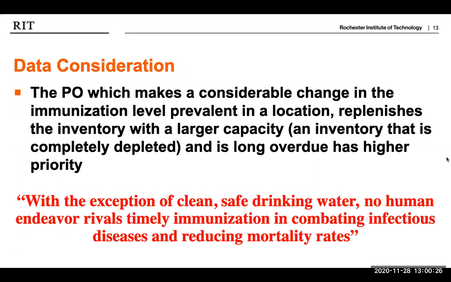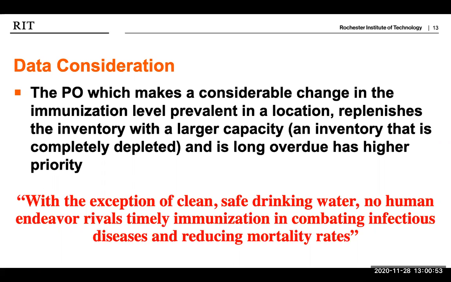The PO which makes a considerable change in the immunization level prevalent in the location where it is being delivered replenishes the inventory with a large capacity. That is, an inventory that is completely depleted and is long overdue has higher priority. This essentially ensures that the POs are delivered to make maximum impact.